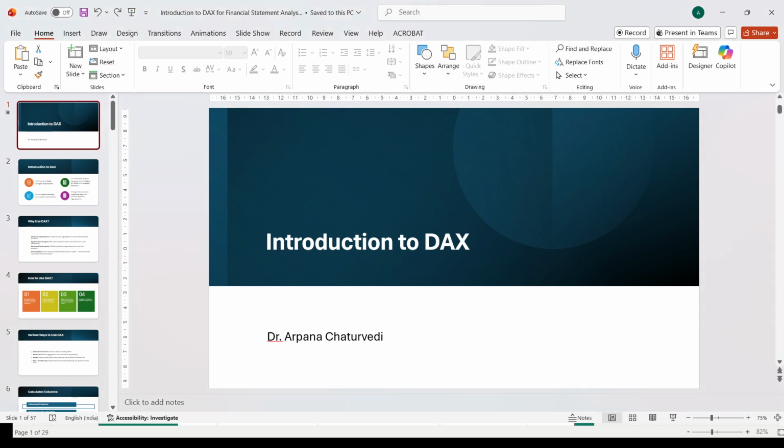Hi all, so today we'll learn about DAX. The full form of DAX is Data Analysis Expressions, wherein we are able to write an expression to perform any kind of complex calculation which can also help us to perform data modeling. So when we talk about an expression to analyze the data, it means we have certain formulas and certain syntax using which we can write an entire expression which will help us to perform in-depth analysis of a data